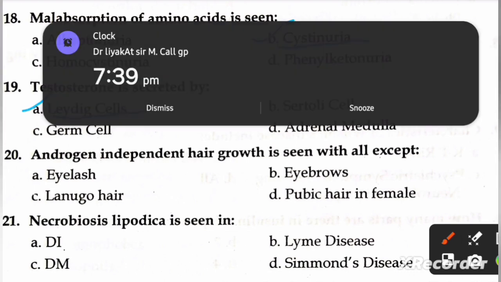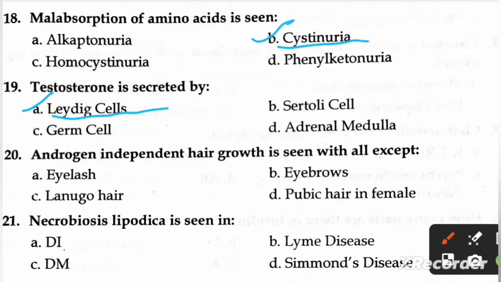Next question is, androgen independent hair growth is seen in all except A, eyelashes, B, eyebrows, C, lanugo hair, and D, pubic hair in female. Right option is D, pubic hair in females.